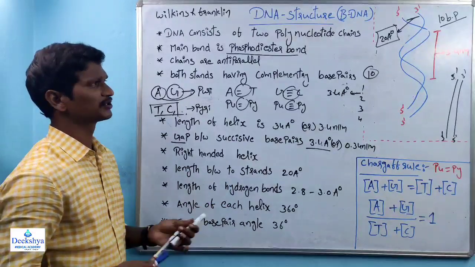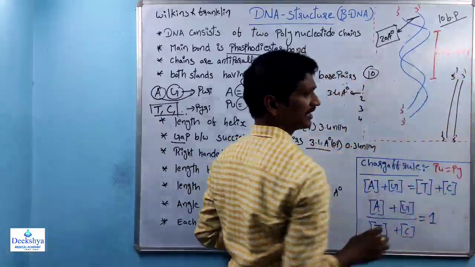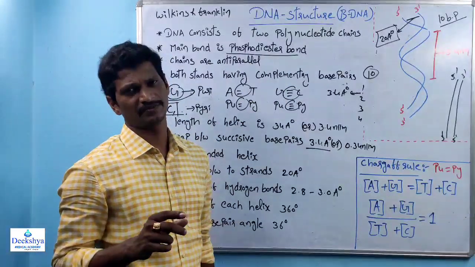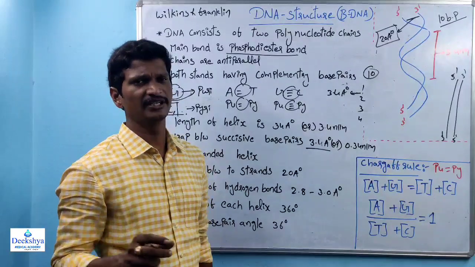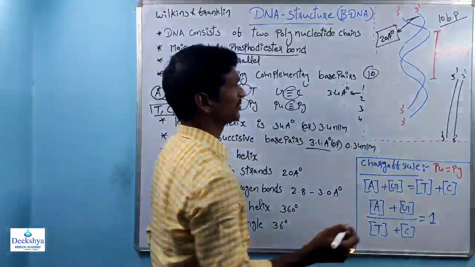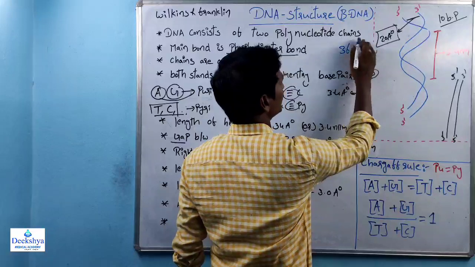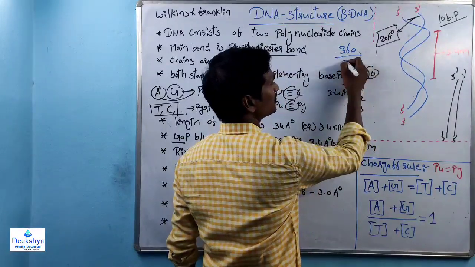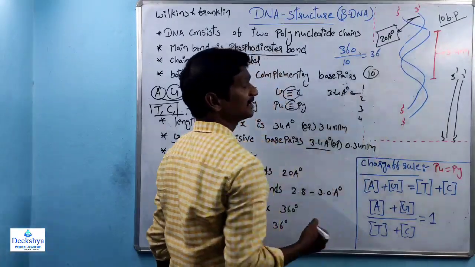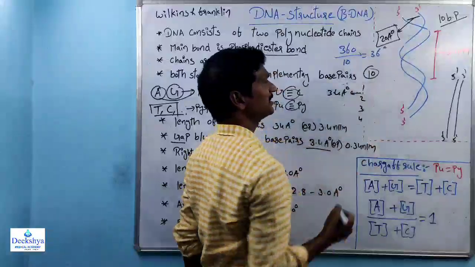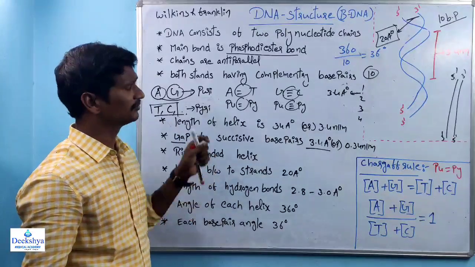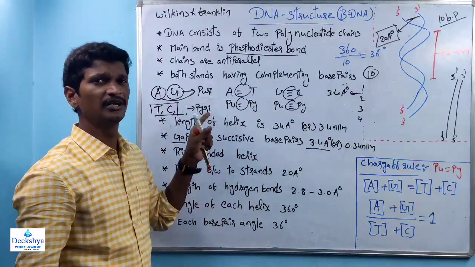And angle of each helix, suppose this is one helix. Each helix angle is 360 degrees. Right? And each base pair angle is 36. Very simple. Total angle is 360 degrees, and each helix contains 10 base pairs. So each base pair angle is 36 degrees. So these are some characteristic features of the B-DNA.